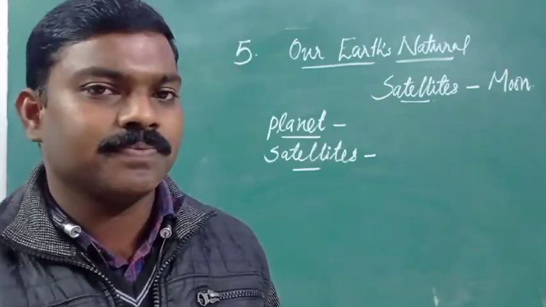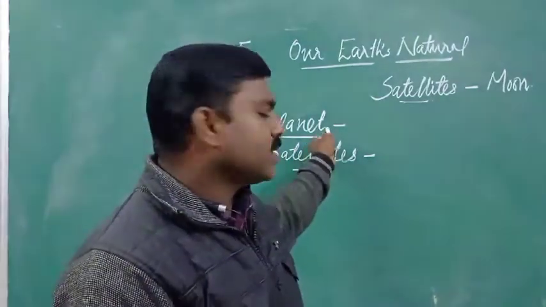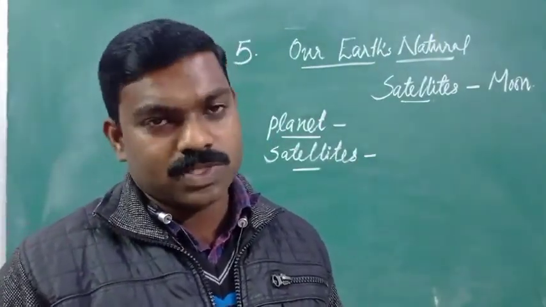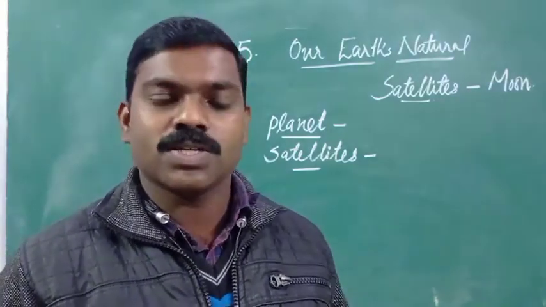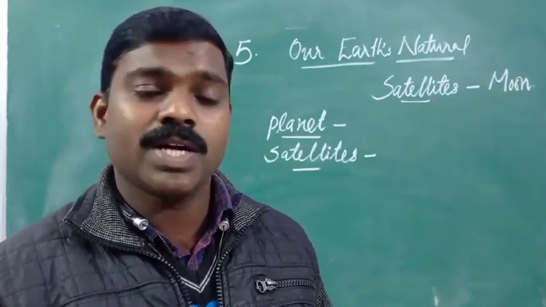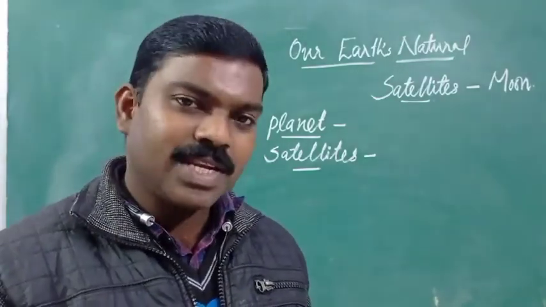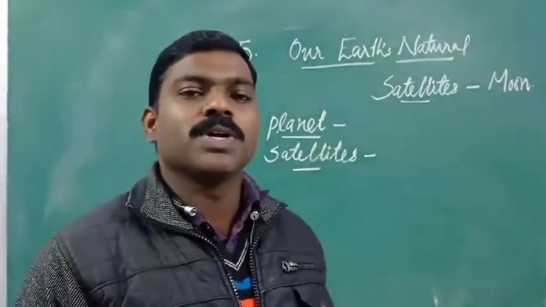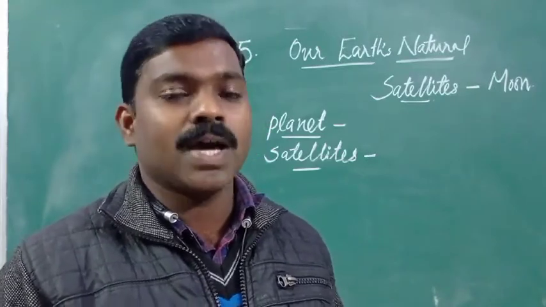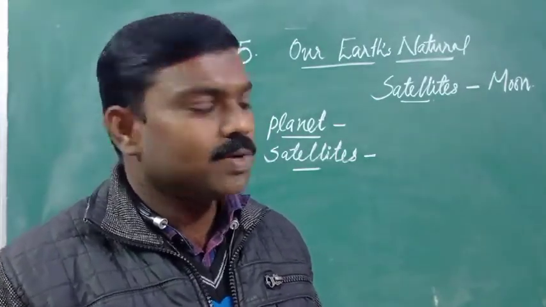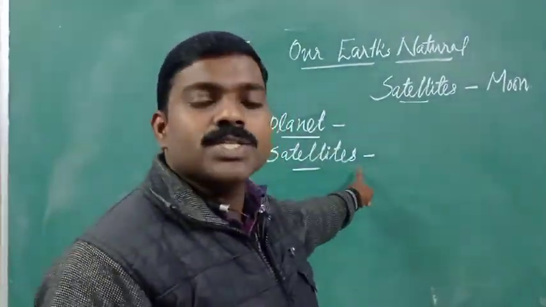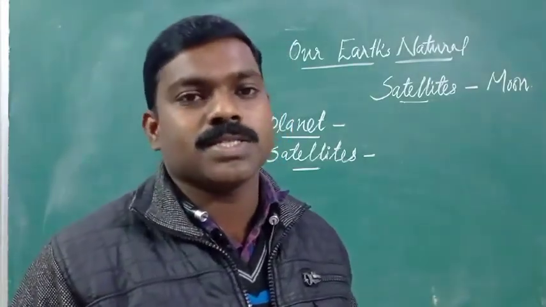What is a planet? A planet is a celestial body which moves around the sun on its orbit. Then what is a satellite? A satellite is a celestial body which moves around a planet. That is the difference. Planets move around the sun on their orbit, and a satellite moves around a planet.